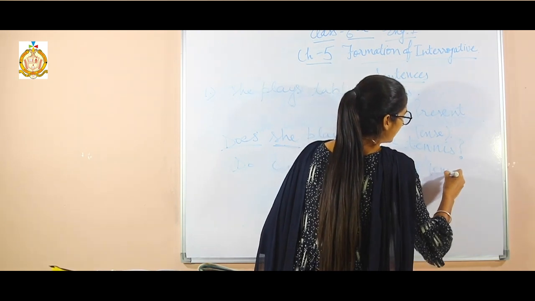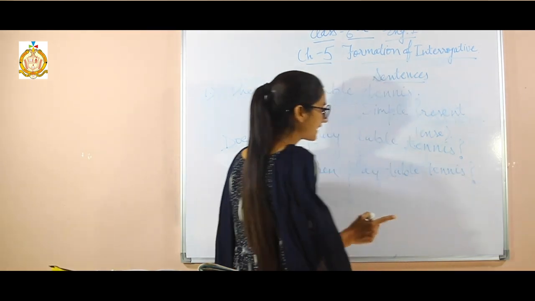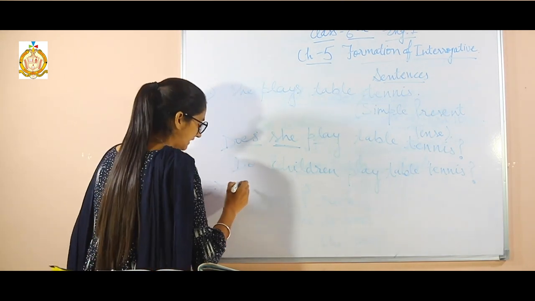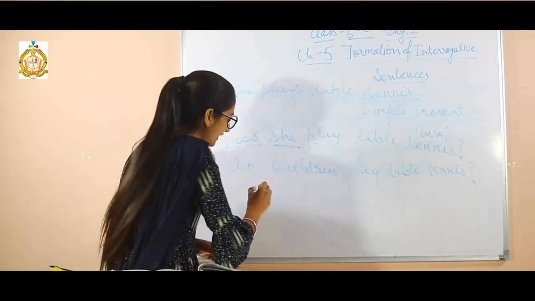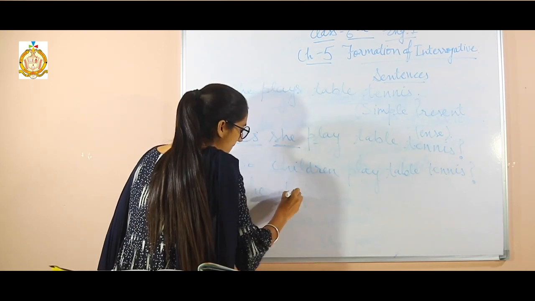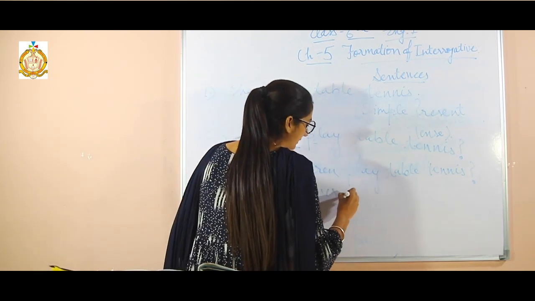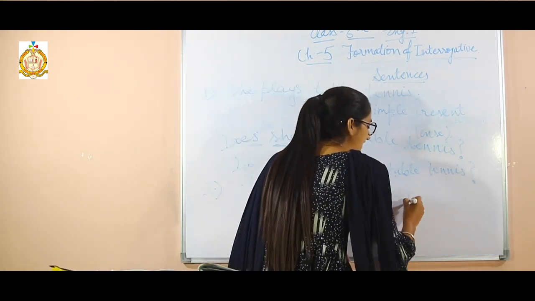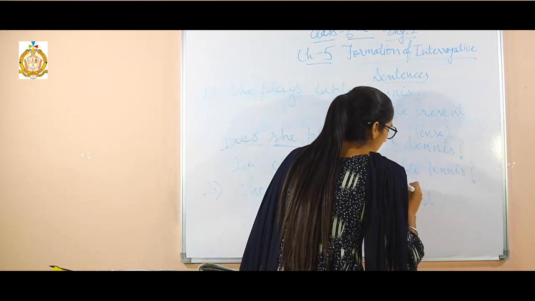So the next one is simple past. Here it will be, she did her duty. It is a simple sentence in the simple past.